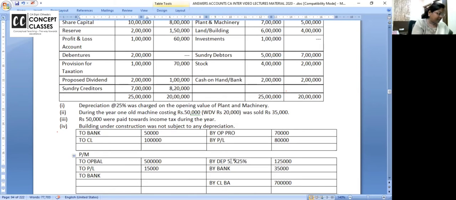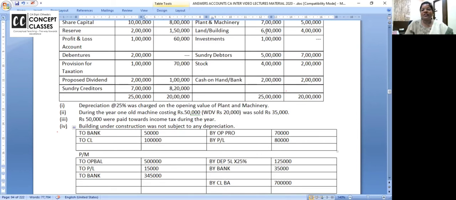125 plus 35,000 plus 7 lakh. 860 is the total. Minus 5 lakh is the opening and minus 15,000. Correct? 345. 3,45,000 is the plant and machinery purchased. If you have written wrong, correct it. Now will you be able to do it?